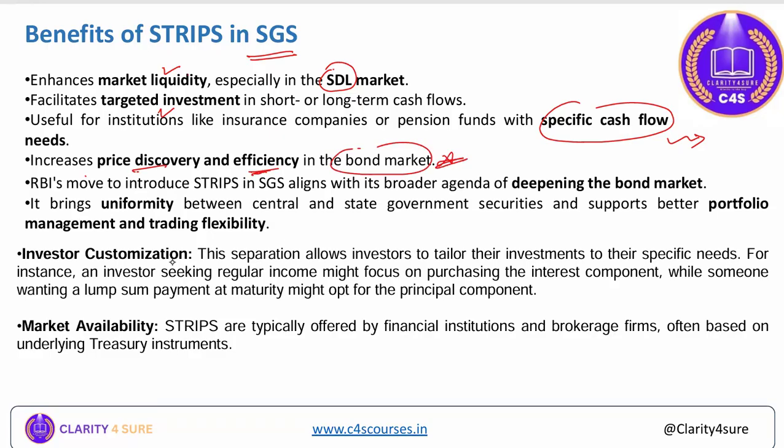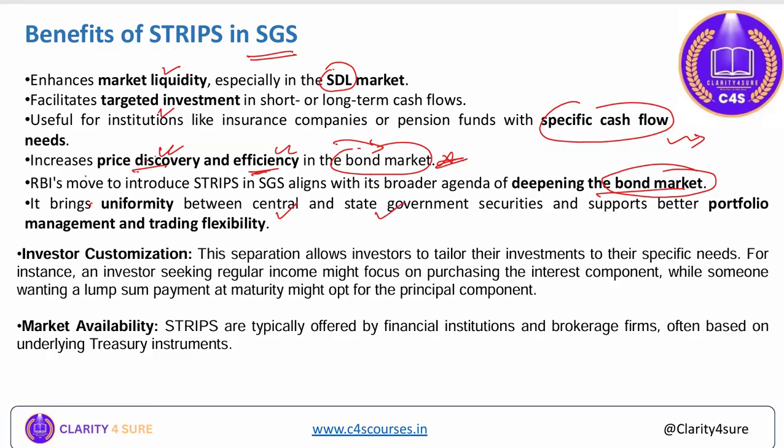Very important. Means through this mechanism, it will lead to an increase in the system of price discovery and efficiency in the central state government, state development loans market, that is the bond market, state government securities, right? RBI moved to introduce strips in SGS, aligned with the broader agenda of deepening the state development loan bond markets. All right.